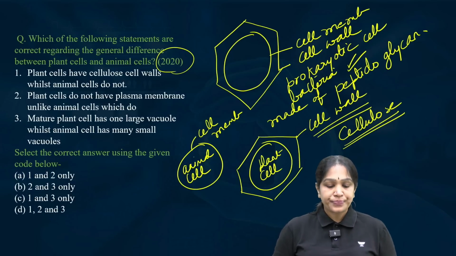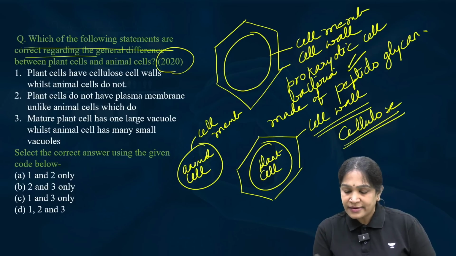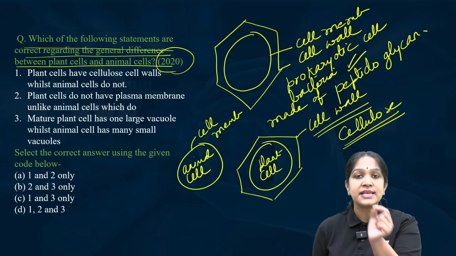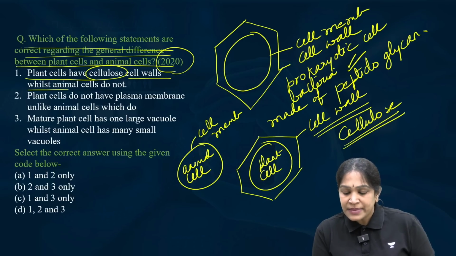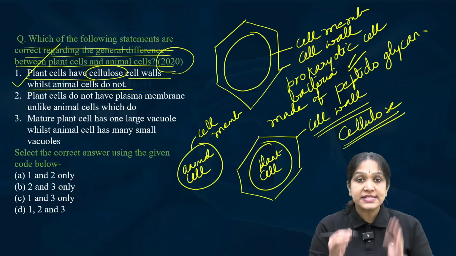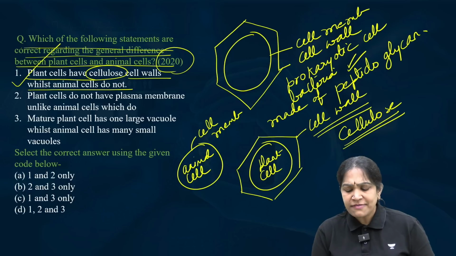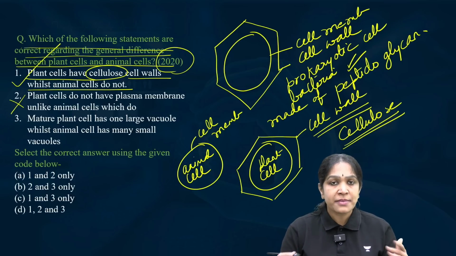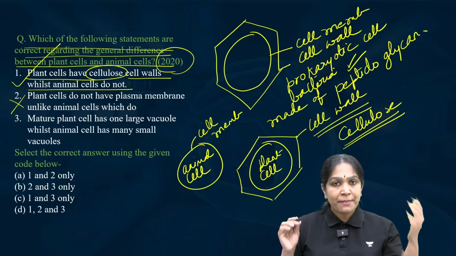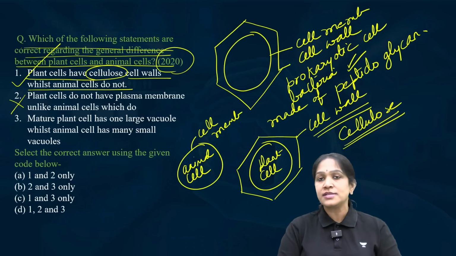Now let us try to solve this question. Which of the following statements are correct regarding the general difference between plant cell and animal cell? First, plant cells have a cellulose cell wall while animal cells do not. Yes, correct. Plant cells do not have a plasma membrane unlike an animal cell? No, wrong. Plasma membrane is compulsory for a cell. If there is no plasma membrane, it is not a cell at all. Let it be bacteria, animal, plant, whatever, a cell should contain the plasma membrane. So this is a wrong statement.